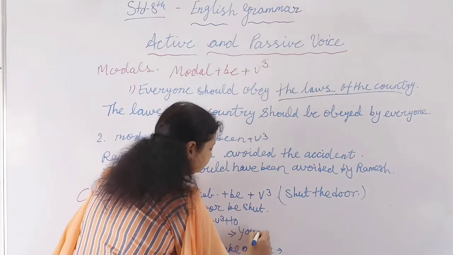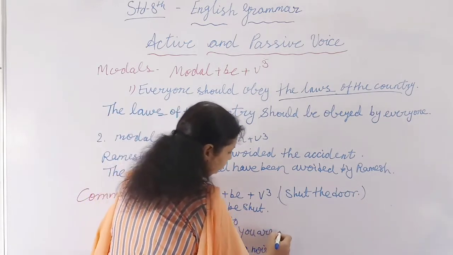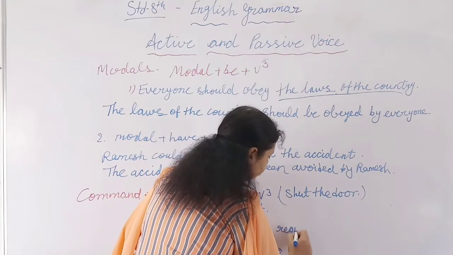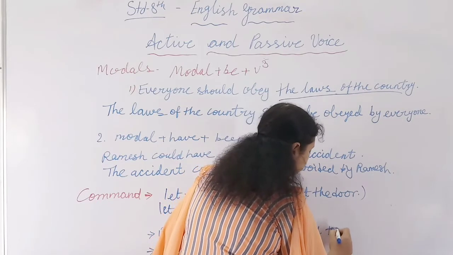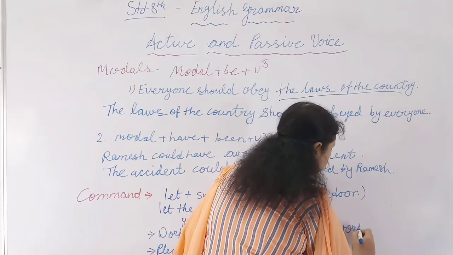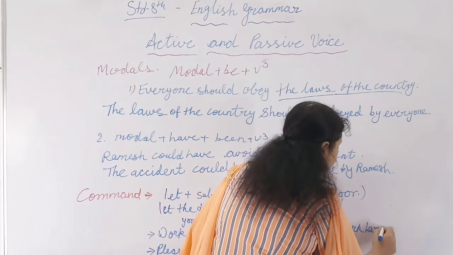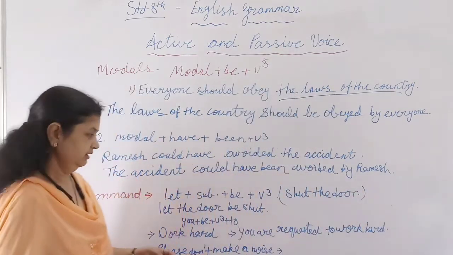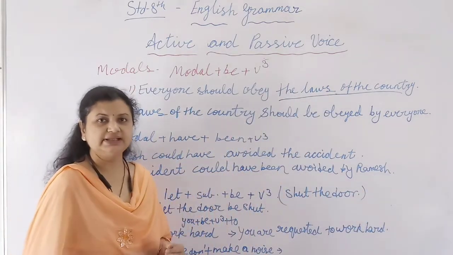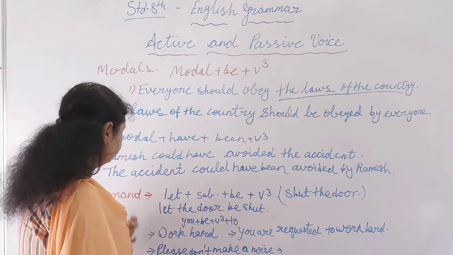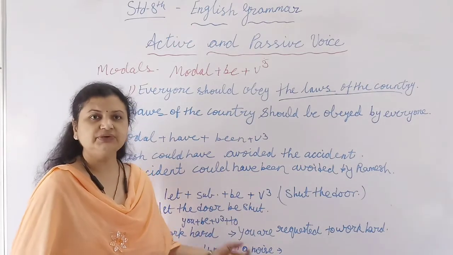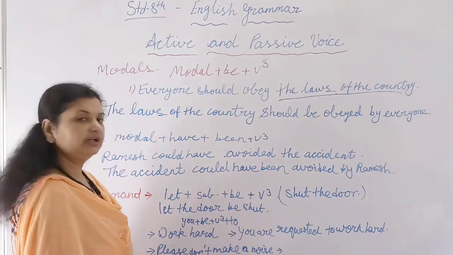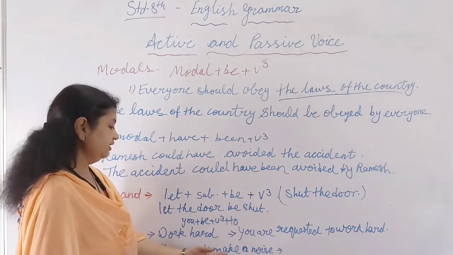So you are requested or advised to work hard. Okay, then you have to frame like this. Suppose in this command sentence a request is given: please don't make a noise. Then what will you do?